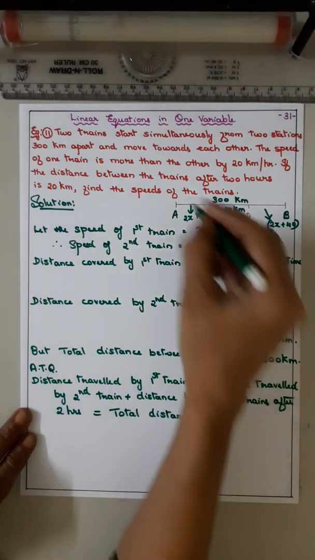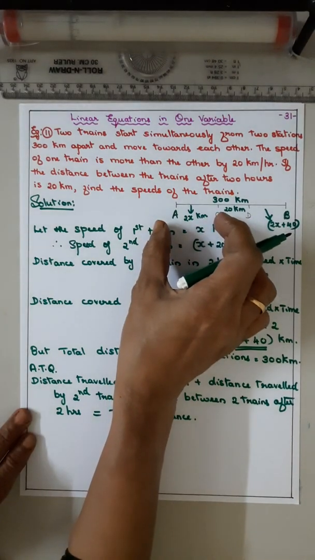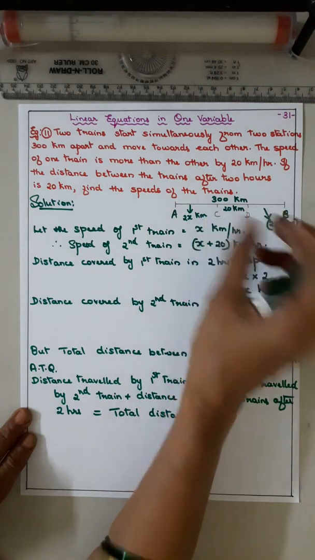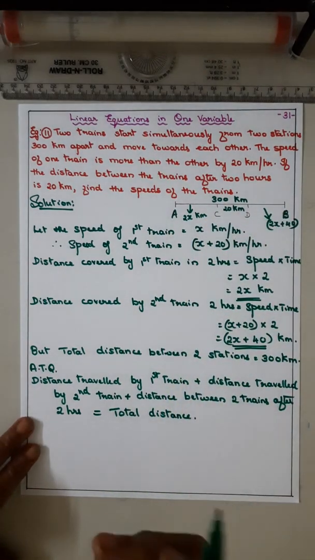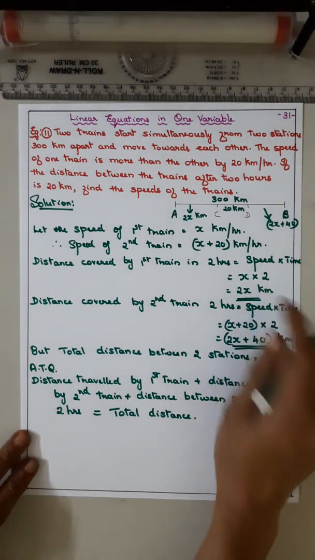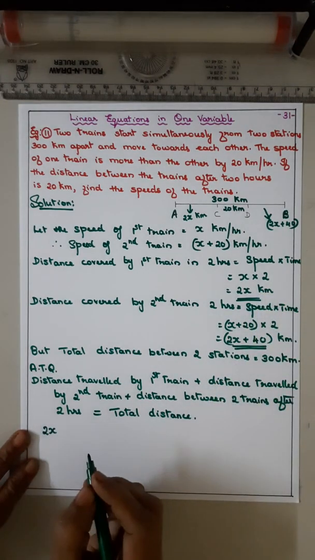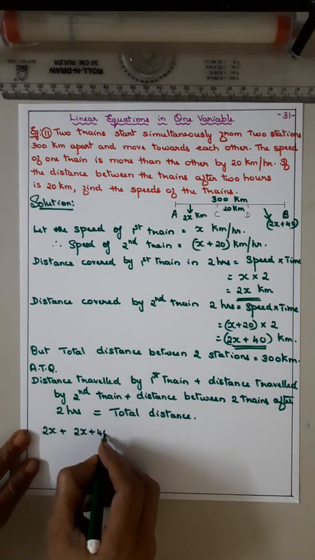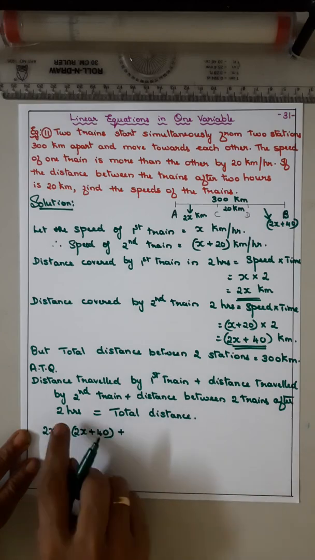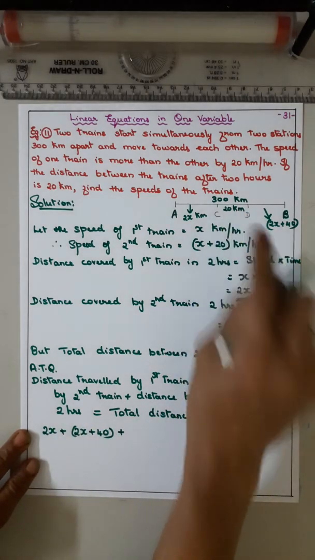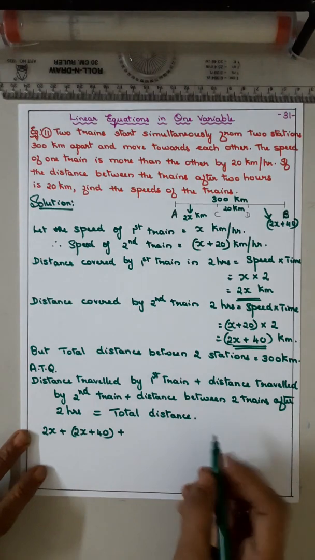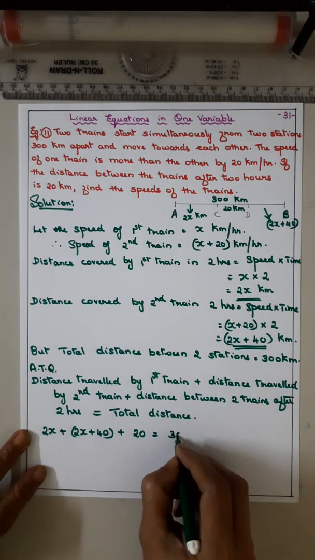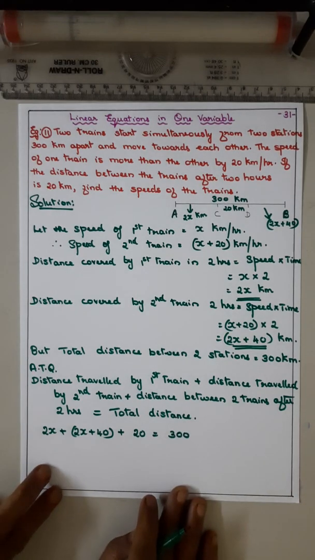Look in the figure: total distance is the distance covered by the first train, the distance covered by the second train, and the distance between the two trains. So accordingly, by the first train it is 2x, and the second train 2x plus 40, plus the distance between the two, given after 2 hours, it is 20, is equal to 300. Is it clear?